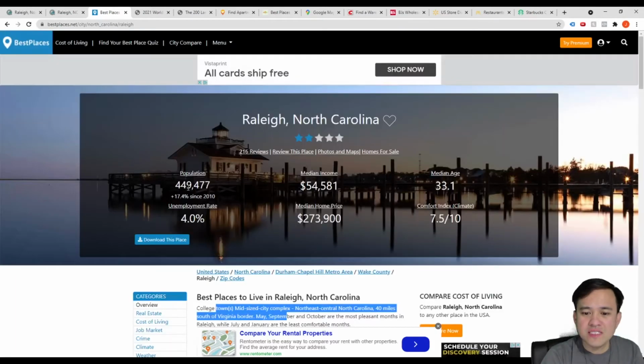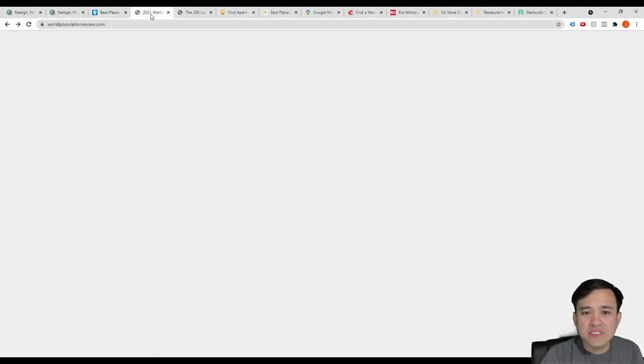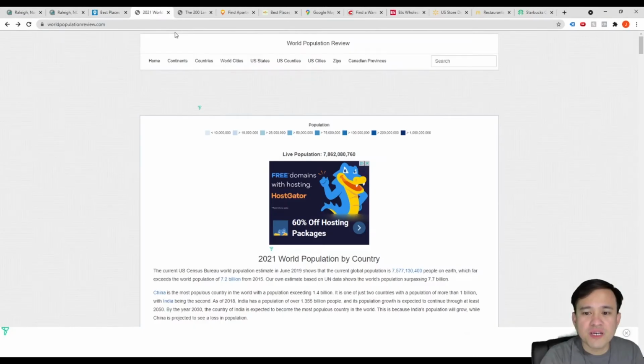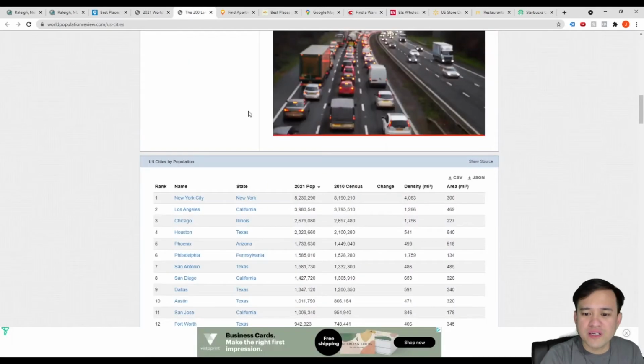So that's at least a good snapshot of how good it is for Raleigh, North Carolina. Then there is another site, which is the World Population Review. For World Population Review, there is a view by US city. I already opened it up here. You can check, let's say, the 200 largest cities in the United States.